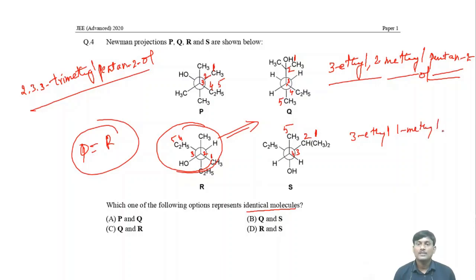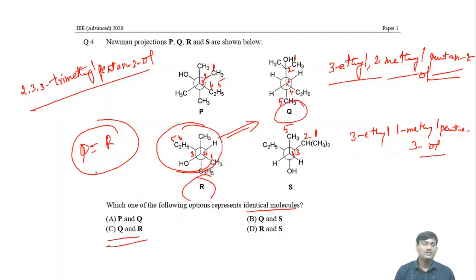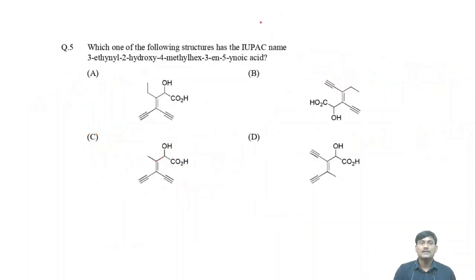The position of methyl is 1-methyl, and pentan-3-ol. So from this you can conclude that Q and R are the same molecules. So the answer is C, identical molecules. What is the answer? C is the answer.